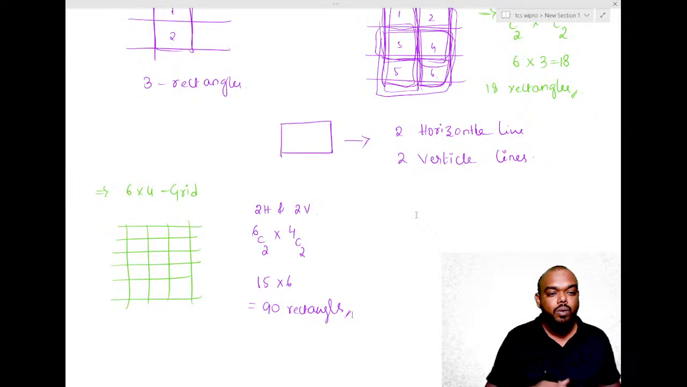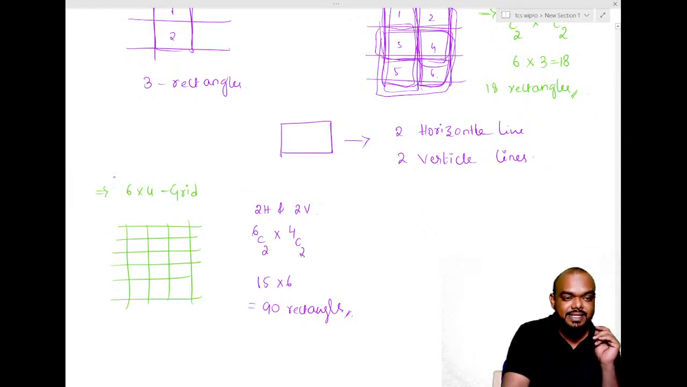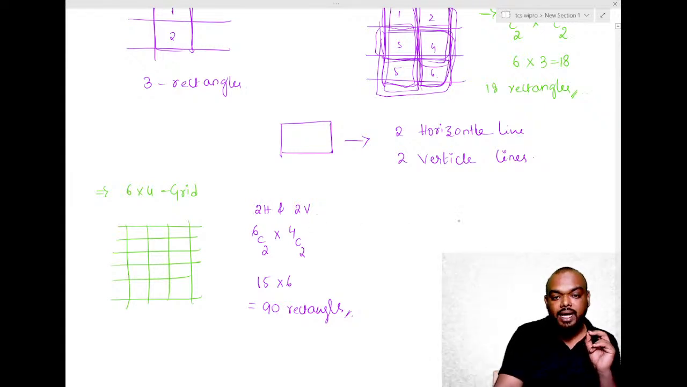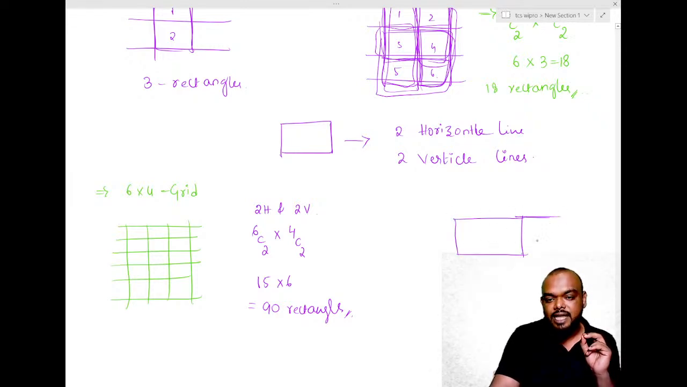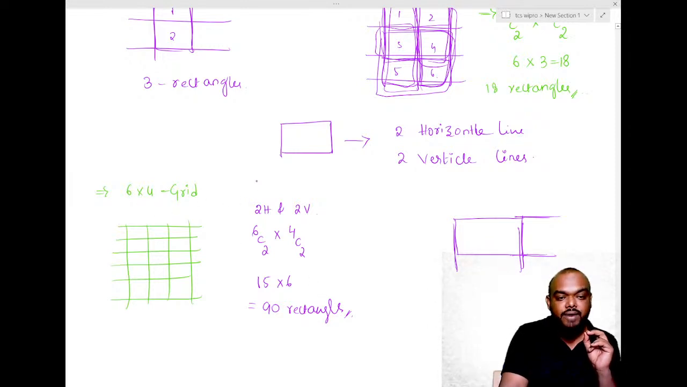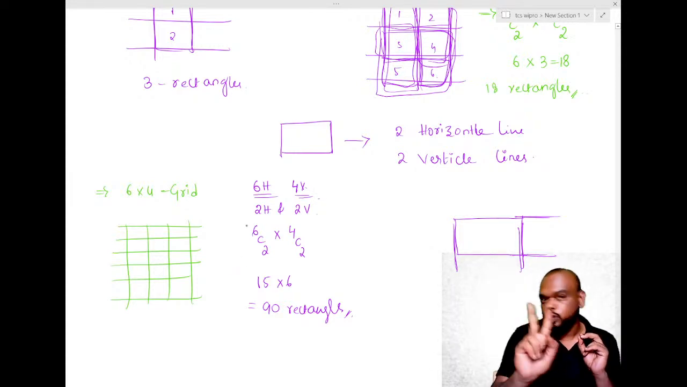Chetan, observe. What do we have? 6 horizontal lines are there. You need 2. For one rectangle, you need two horizontal lines. Look, these are horizontal and these are vertical. You need two horizontal and two vertical. A six cross four grid means you have six horizontal and four vertical lines. Out of six horizontal, you need only two lines.